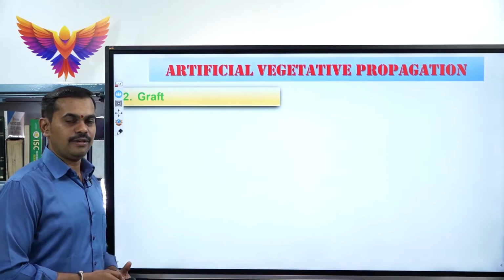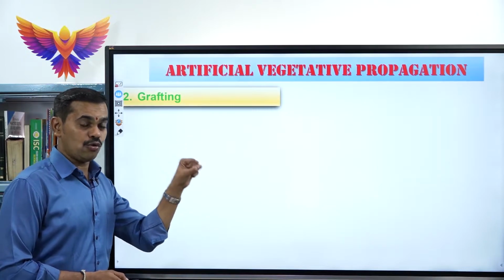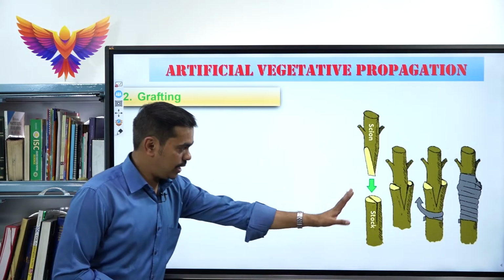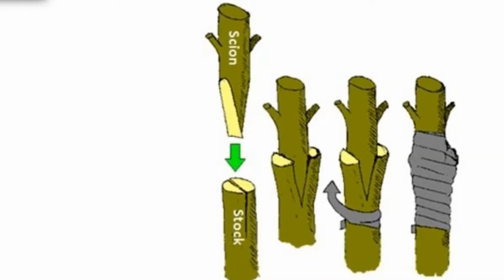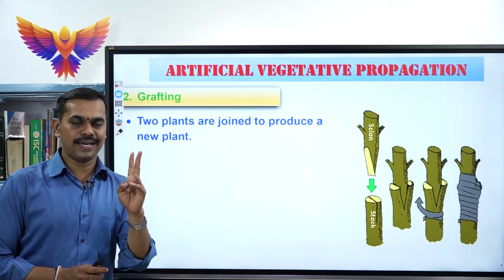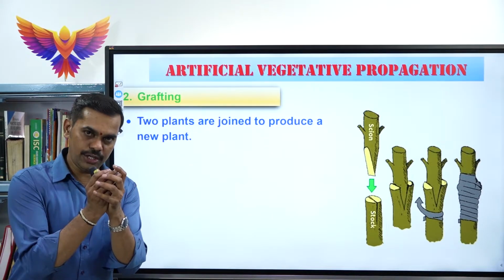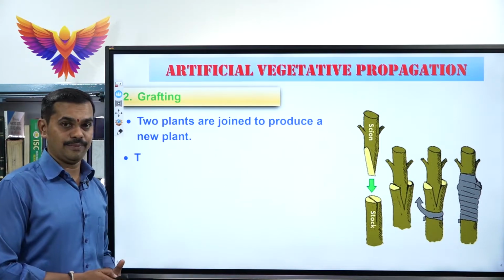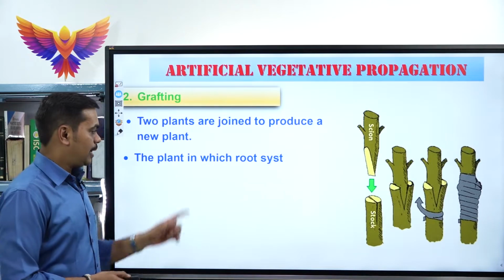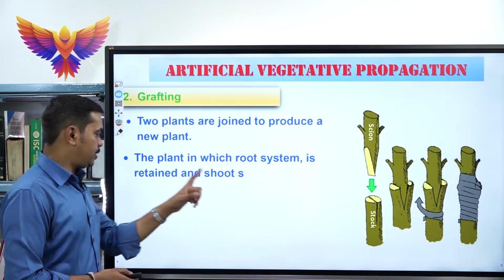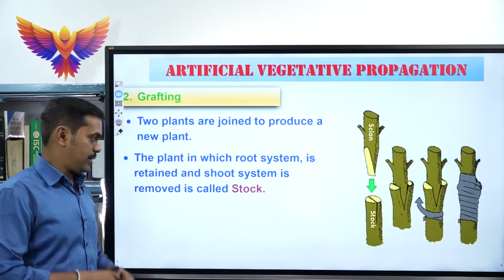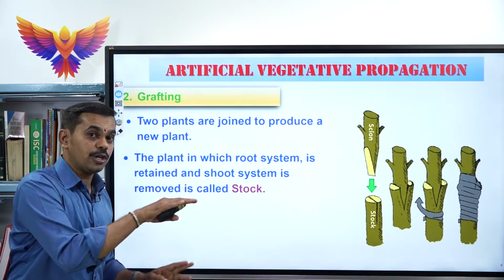Coming to the second one, which is called grafting. Please do concentrate, very important. That is the exact picture showing how grafting is done. In grafting, what happens? Two plants are taken, these two plants are joined together and a new plant is produced. That is called grafting. So which part will be taken? The plant in which the root system is retained. There is a plant, in this plant the root system is retained and the shoot system is removed.